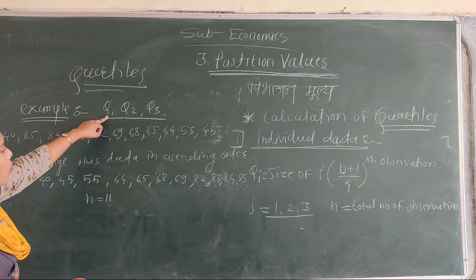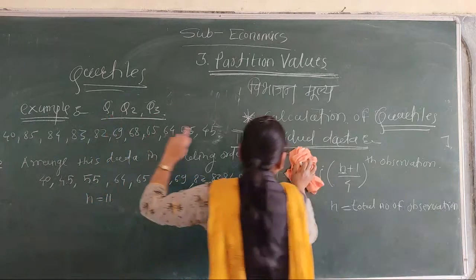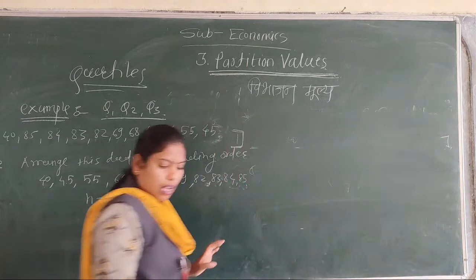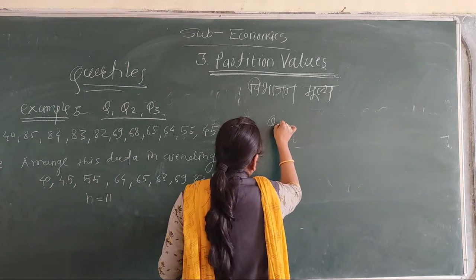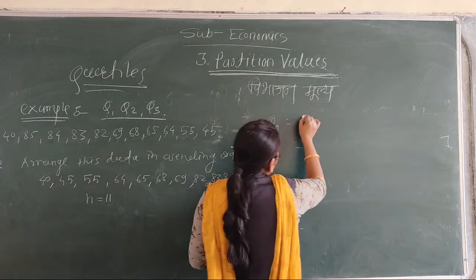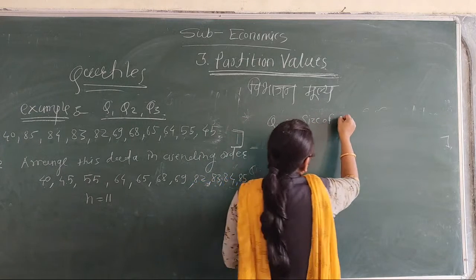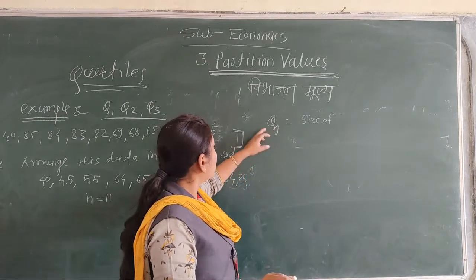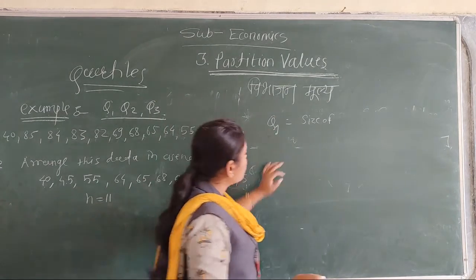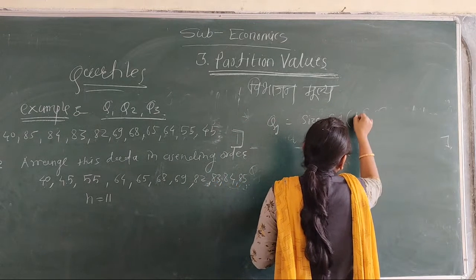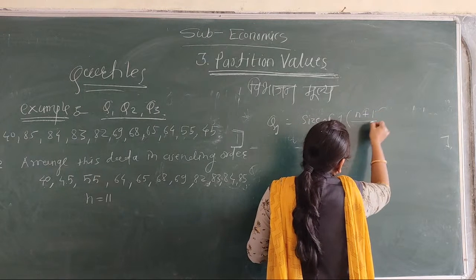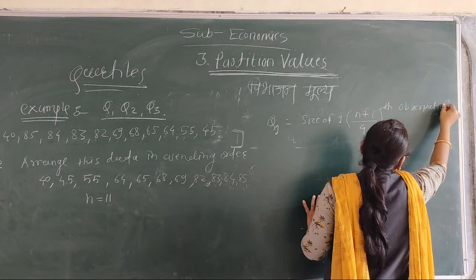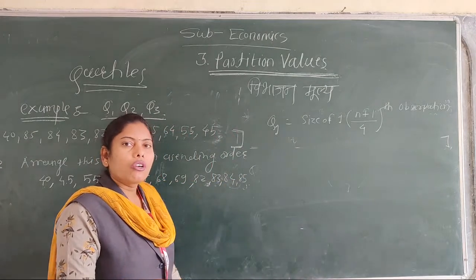First of all, calculate Q1. Formula of Q1: Qi is equal to size of i into (n plus 1) divided by 4 observation. Here i means quartile number 1, 2, 3, and we are calculating quartile number 1, so i is 1. It is the formula of quartile number 1.